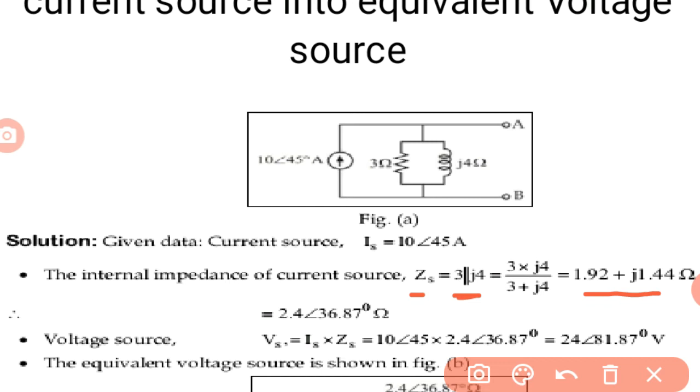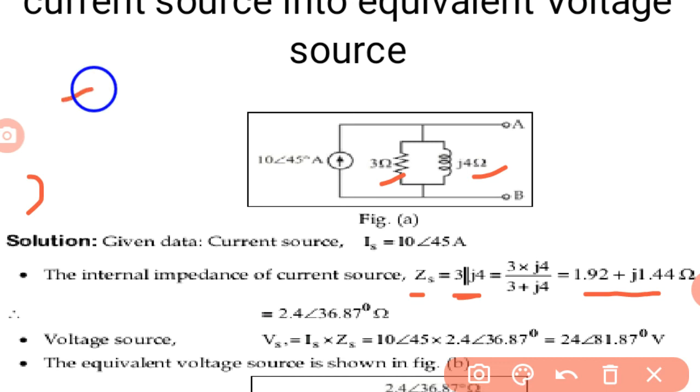That is the impedance value. Why is it called impedance? Because it is a complex number containing a real part and an imaginary part. Here the real part is 3 ohms and the imaginary part is j4 ohms.